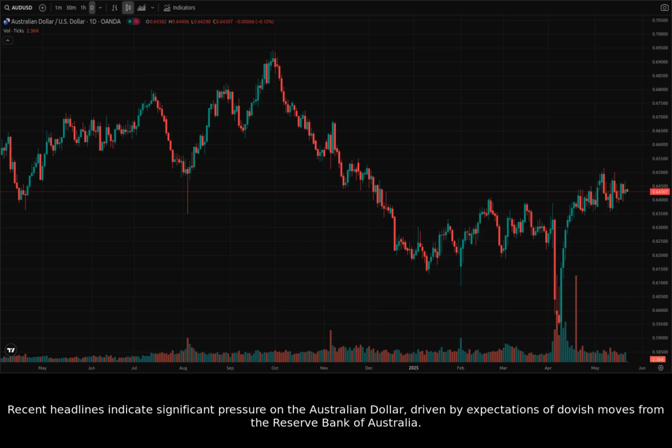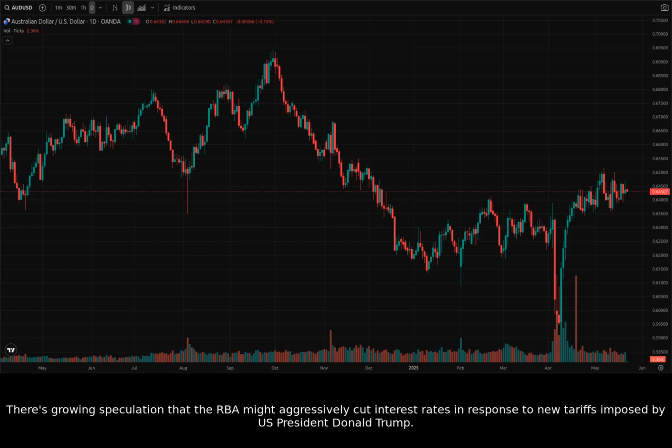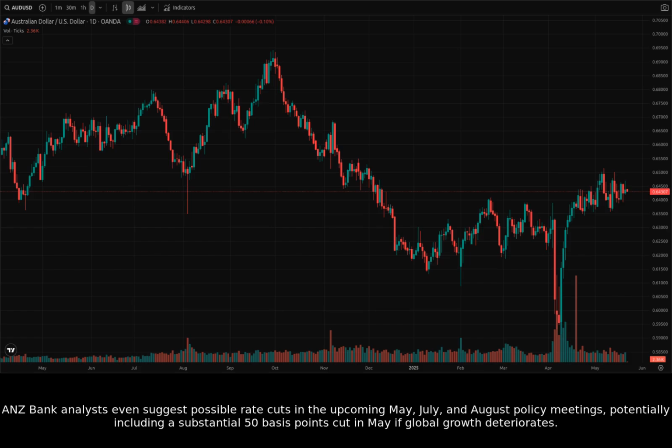Recent headlines indicate significant pressure on the Australian dollar, driven by expectations of dovish moves from the Reserve Bank of Australia. There's growing speculation that the RBA might aggressively cut interest rates in response to new tariffs imposed by U.S. President Donald Trump. ANZ Bank analysts even suggest possible rate cuts in the upcoming May, July, and August policy meetings, potentially including a substantial 50 basis points cut in May if global growth deteriorates.